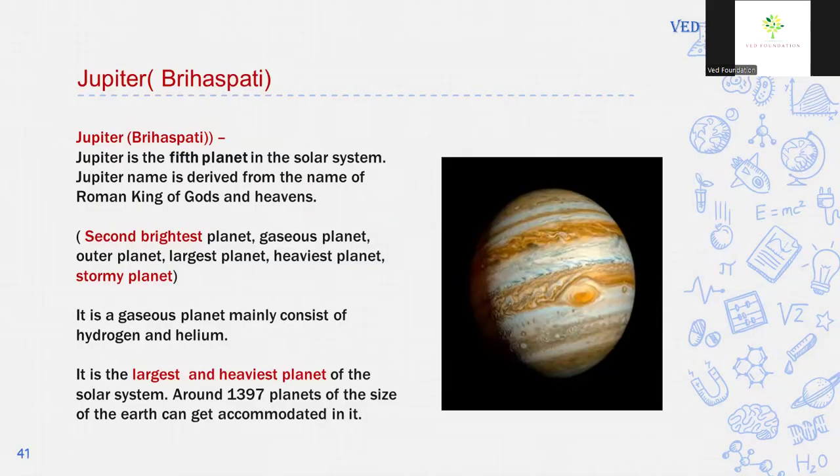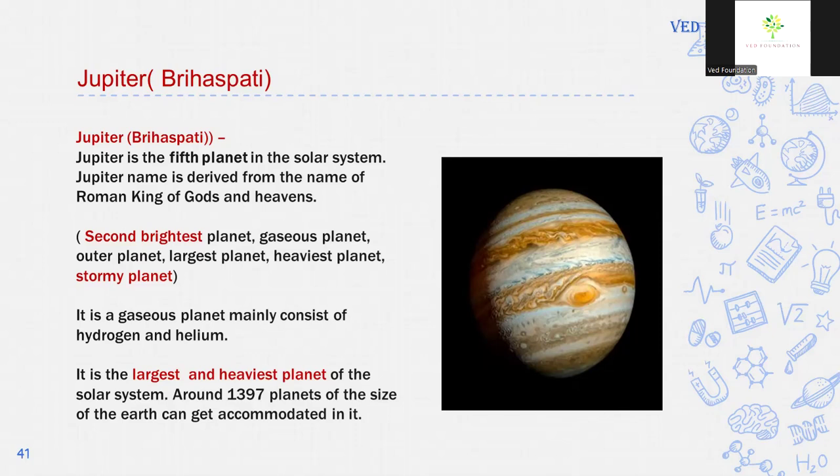Next planet is Jupiter. It is also called Bruhaspati. Jupiter is the 5th planet in our solar system. Jupiter name is derived from the name of Roman king of gods and heavens. Jupiter is the second brightest planet in our solar system. It is a gaseous planet and outer planet. Jupiter is the largest and heaviest planet in our solar system. And huge storms continuously blow on Jupiter, and that's why it is also called stormy planet.